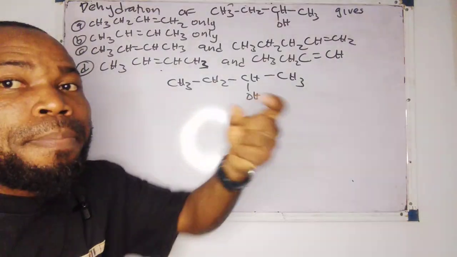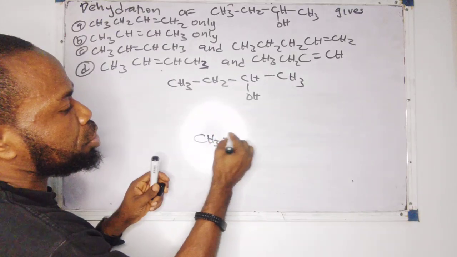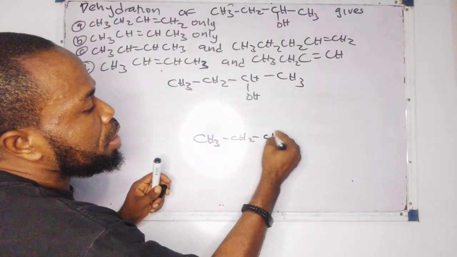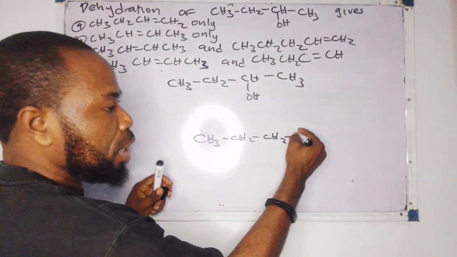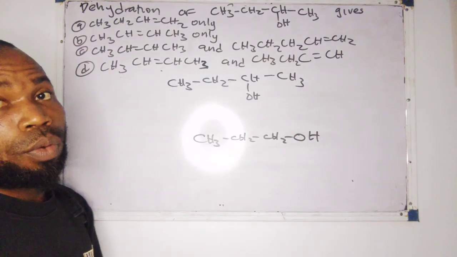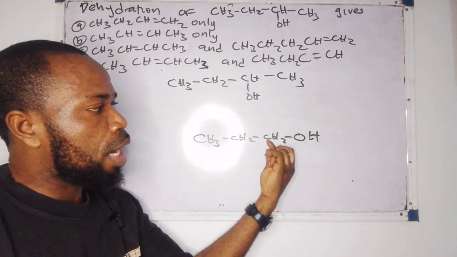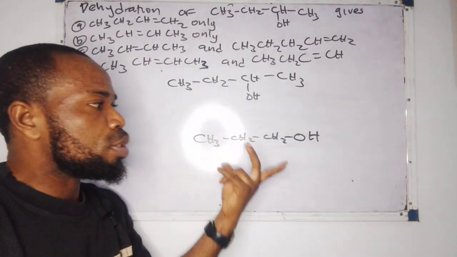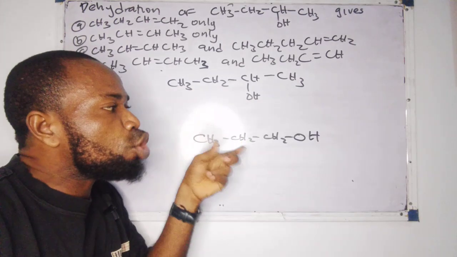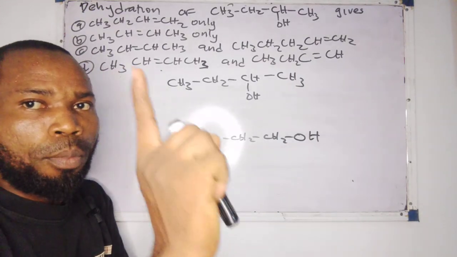But had it been primary, maybe we have something like this: CH3, CH2, CH2, OH. If you look at it very well, this is a primary alkanol. Look at the way I identify it. This OH is attached to this carbon, and this carbon has two hydrogen, so it's a primary alkanol. So if dehydration occurs in this particular alkanol, it's going to form only one product.